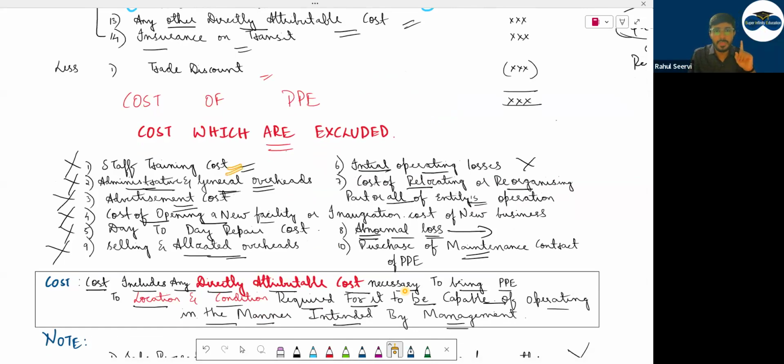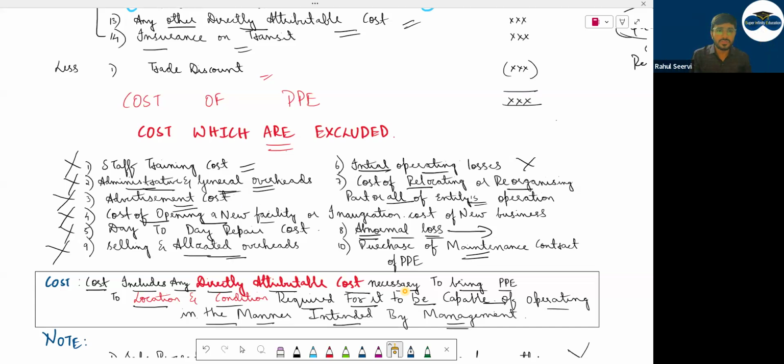Staff training cost. To run the machine, you're bringing the staff and you want to train them, it will not be included. Administrative general overheads, ignore it, because it is for general purpose of the business. If I have a building and employees are working, this building depreciation or the expenses which I pay to these employees, is it related to the construction? No, they are working for my general business, not particularly for the construction of any PP or the building.